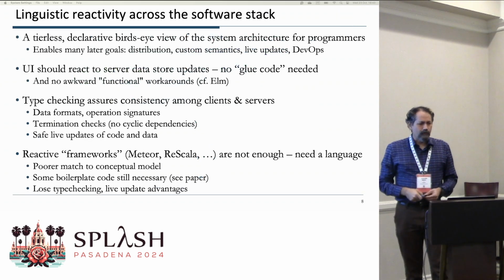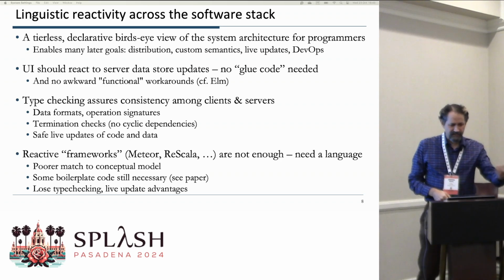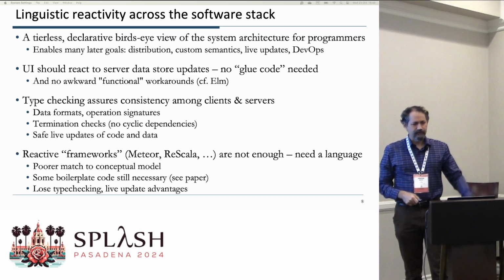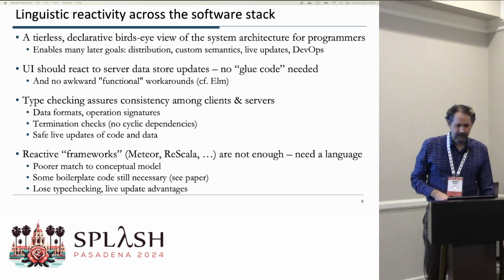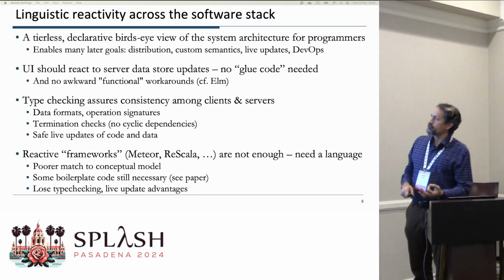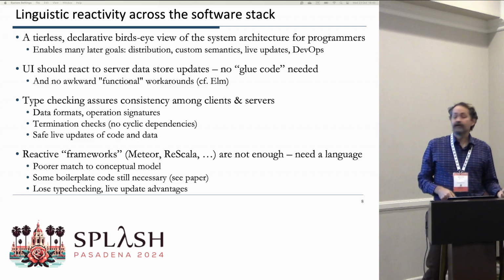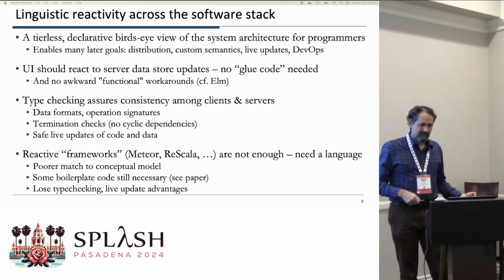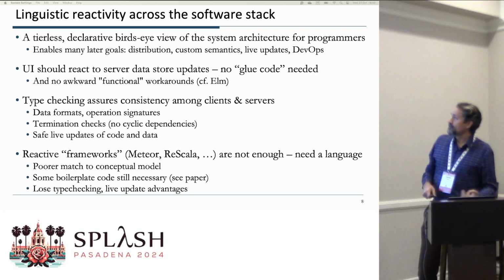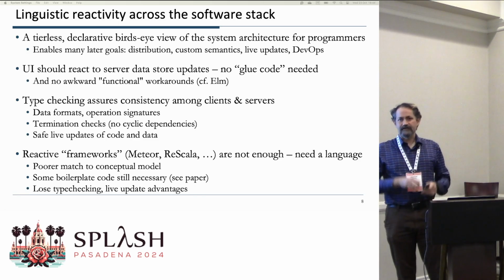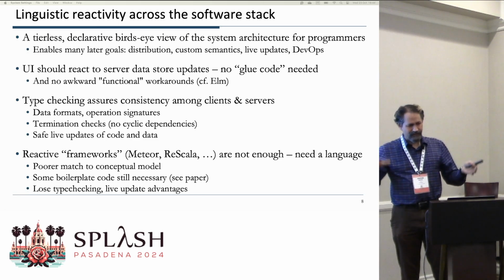So let's talk a little bit about what these mean. Linguistic reactivity. We want a bird's eye declarative view of the system architecture for programmers. This really enables a lot of later goals. The ability to control custom semantics from one place, the ability to do synchronized and type-checked live updates, to provide more DevOps insight than you can in a system with a lot of layers and frameworks.